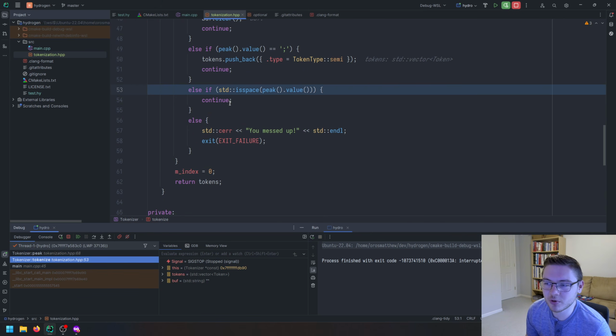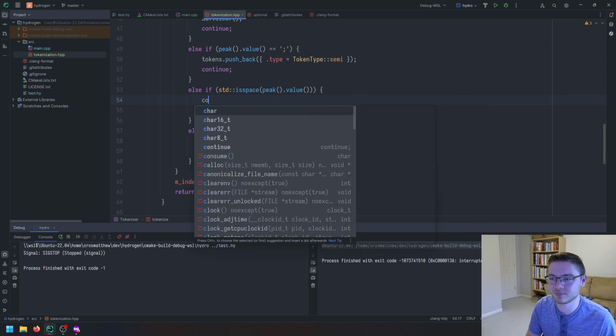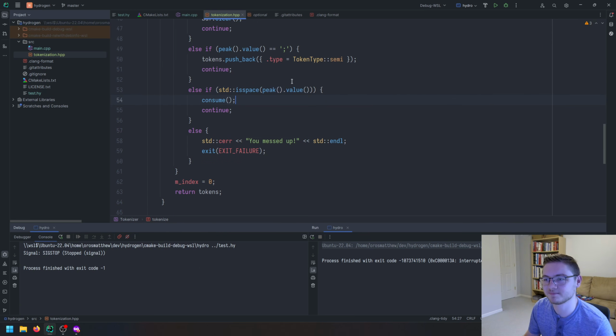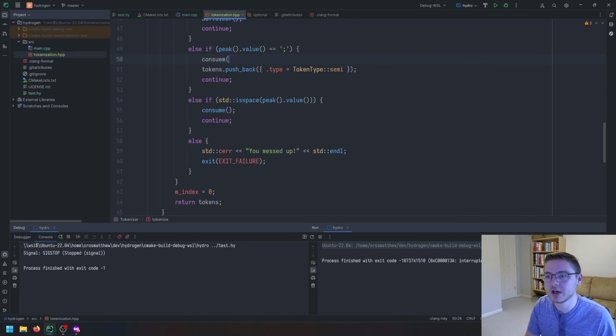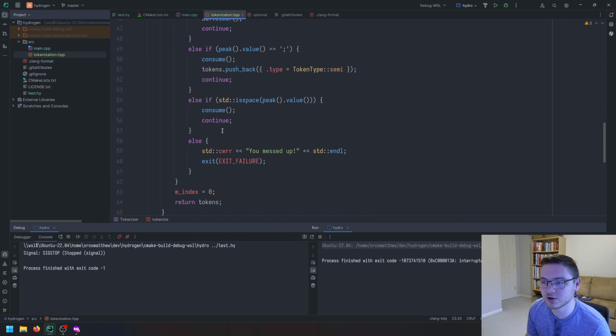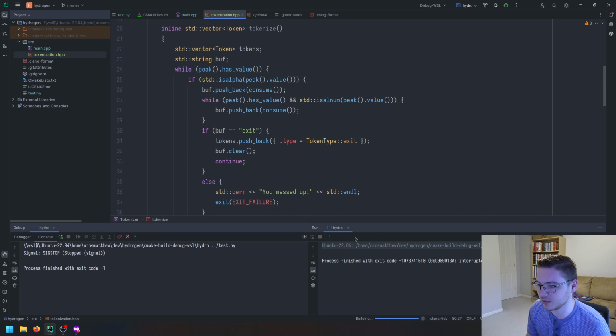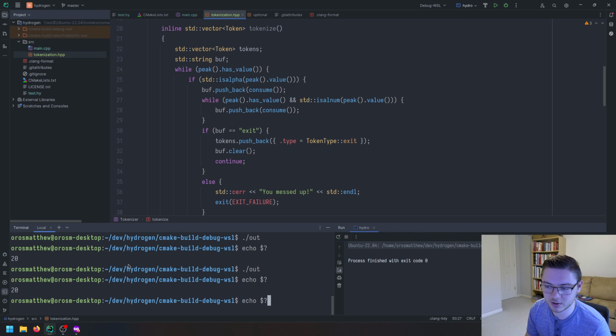Maybe we are supposed to consume the white space, and we should also consume this token. Okay, I see. We're assuming that in our previous for loop, we were iterating, you know, i++ up here, but we actually need to consume these tokens explicitly here, even if we don't use their value. So that's something I didn't take into account. So now it finishes properly.